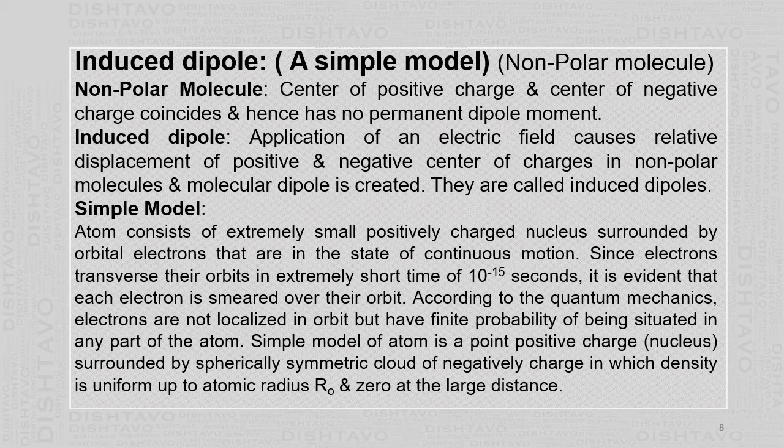So now from this, using quantum mechanics, we can say that the atom is made up of a point positive charge, that is the nucleus, surrounded by a spherically symmetric cloud of negative charge. Suppose one electron is there, charge is minus 1.6 into 10 to minus 19 coulomb. It will not be at one point. So that full 1.6 into 10 to minus 19 coulomb will be spread around that nucleus. Here the density is uniform up to atomic radius r naught. So that charge is there within that orbit and not outside, and zero at a large distance. In fact it is nothing but the orbital.